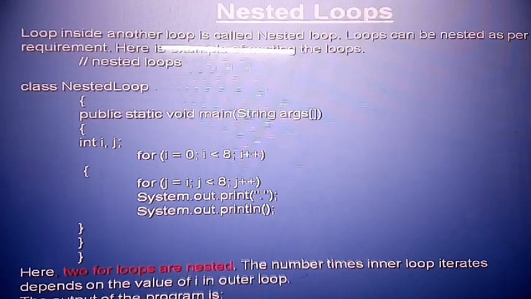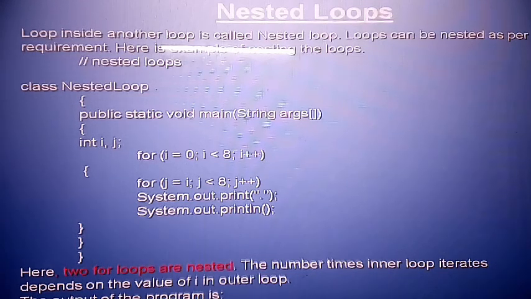Public static void main, int i and j. For i is equal to 0, for the condition I give here 8. It means i is going 7 times. i plus plus. Next, inside another loop, j is equal to 1, j is equal to i and j less than 8, j plus plus. So system dot print i star. I want to print the star, and system dot print space and curly bracket close.